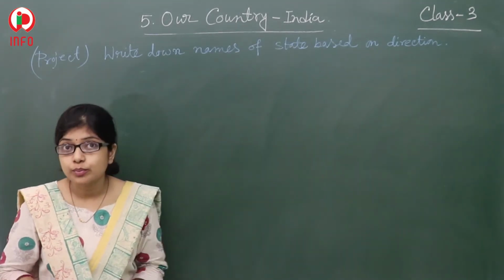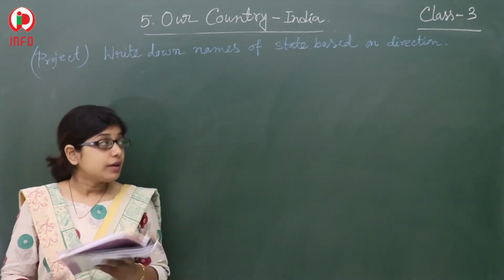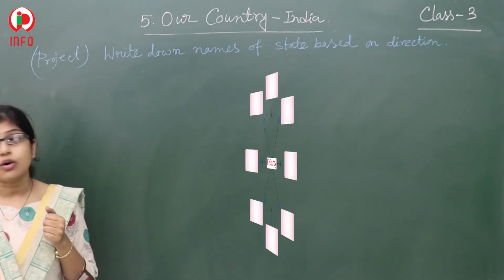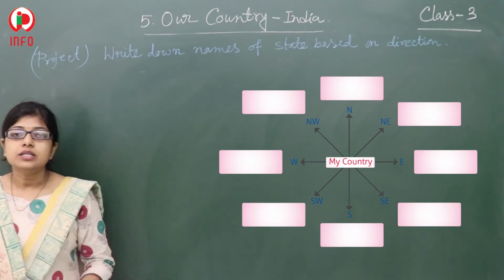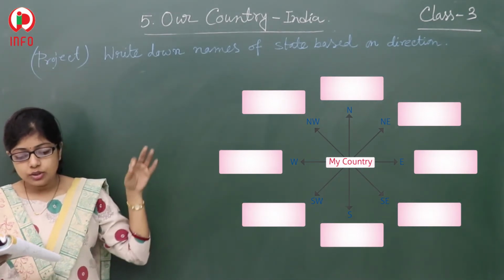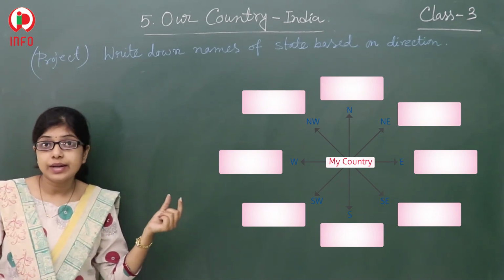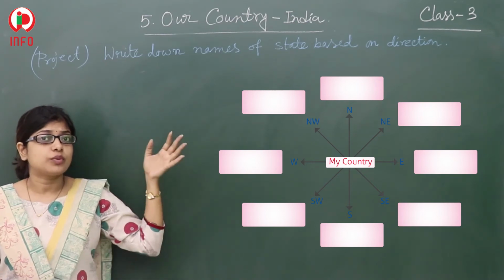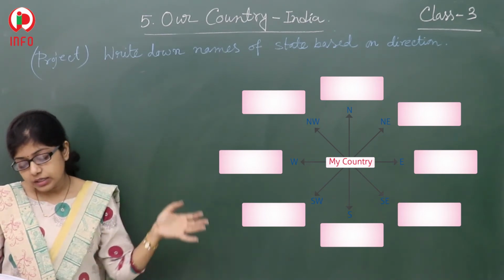Now it's time to do the project. Here you have to write down the names of states based on direction. All of you are able to see this. In the middle my country is there, and in the north you have to write the name of a state.